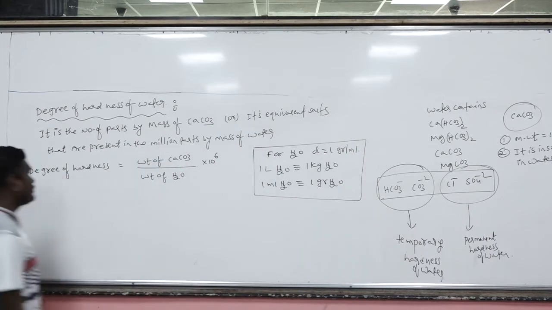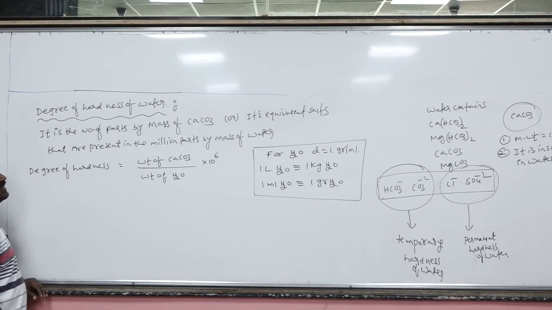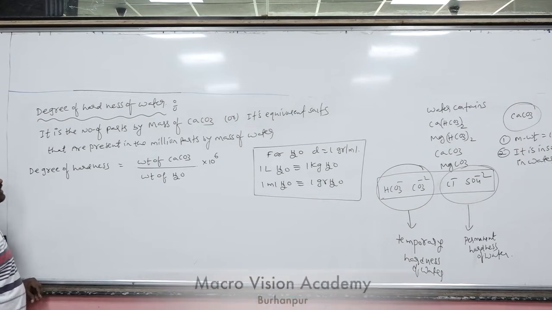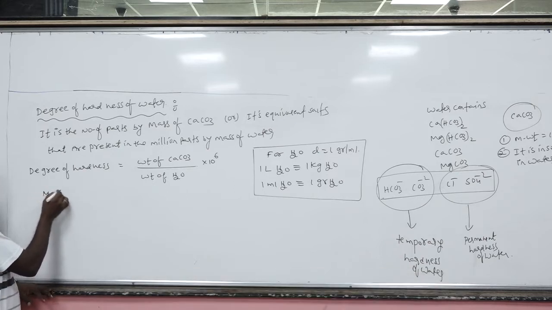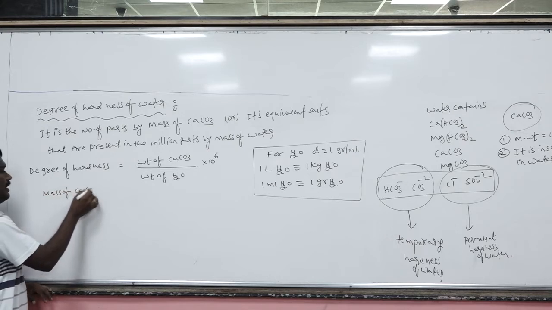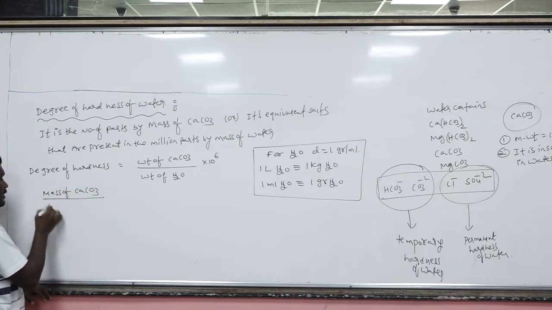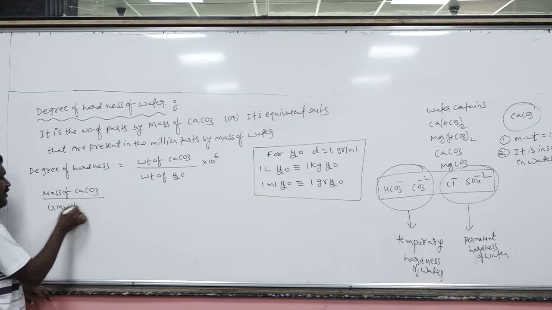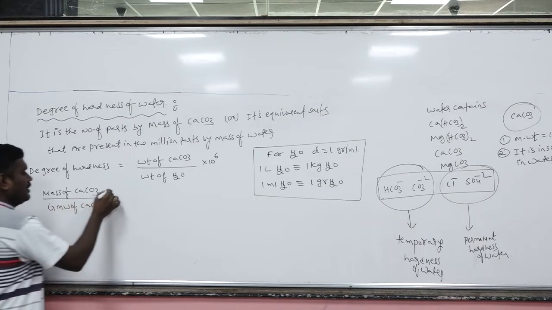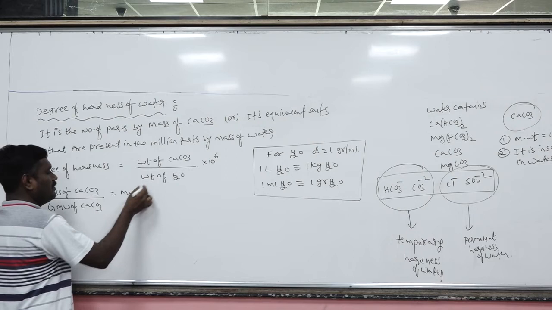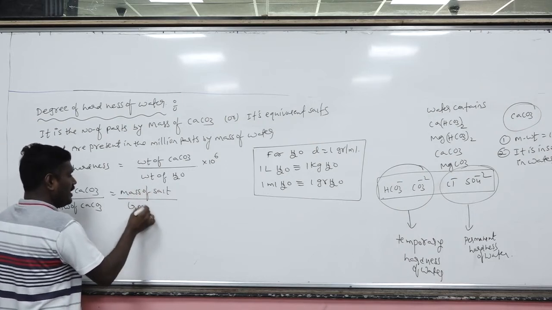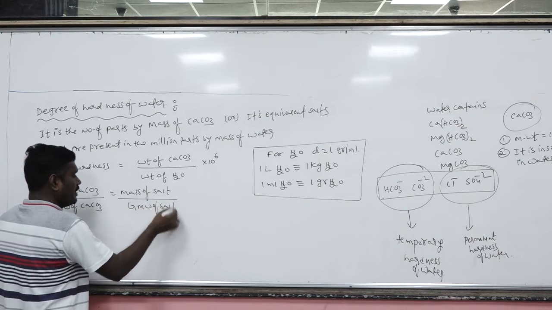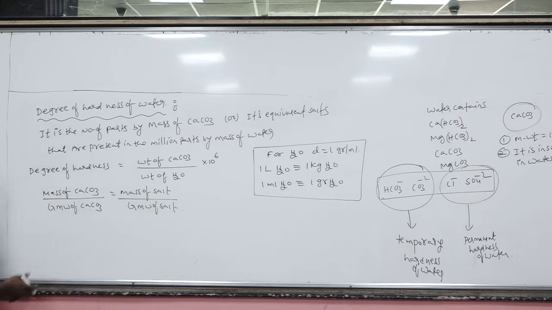Okay. Now, this is the degree of hardness of a water sample. Suppose some other salts are present. Let's suppose mass of limestone by gram molecular weight of limestone equals mass of the unknown salt by gram molecular weight of the salt.